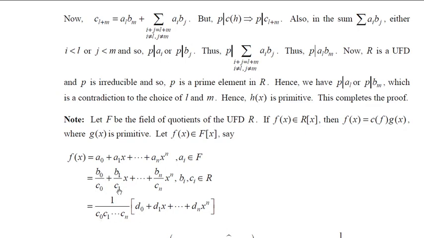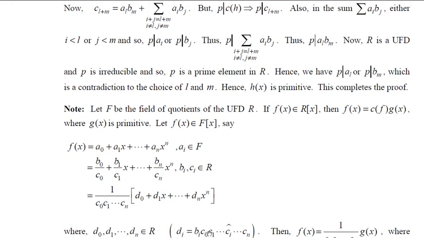So what remains is b0, c1 etc. up to cn. That's why in the case of di, it is the product of bi, c0, c1 etc. up to cn except ci. To denote that, we have written ci cap. It indicates that ci is removed.